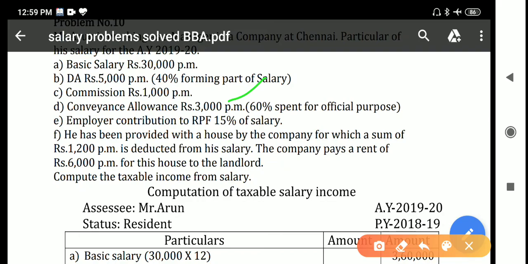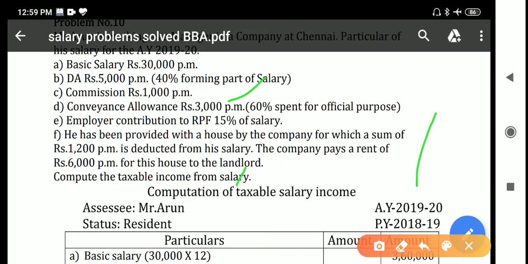And next, he has been provided with a house. He has been provided with a house by the company, for which a sum of rupees 1,200 per month is deducted from his salary.